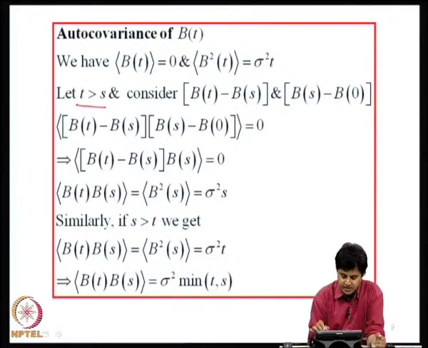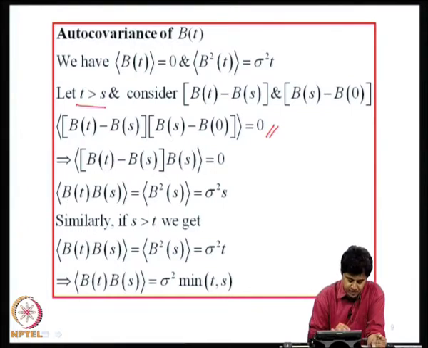Okay. So I am considering 0, s and t, 3 time instants, and looking at the increments. Now since the process has independent increments, the expected value of (B(t) minus B(s)) into B(s) into B(0) is 0, because the process has independent increments. Now B(0) I have taken to be 0, therefore B(s) into (B(t) minus B(s)) is 0.